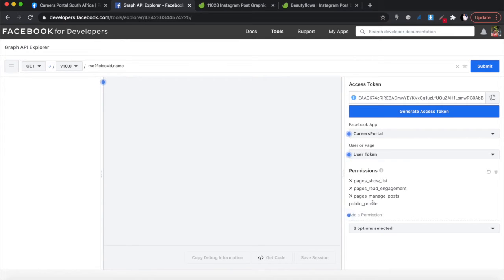And this is all the permissions that it has, all right? It has a page show list, it has a page read engagement and page manage posts. These are all the permissions that you need to be able to post automatically on your Facebook page, all right?